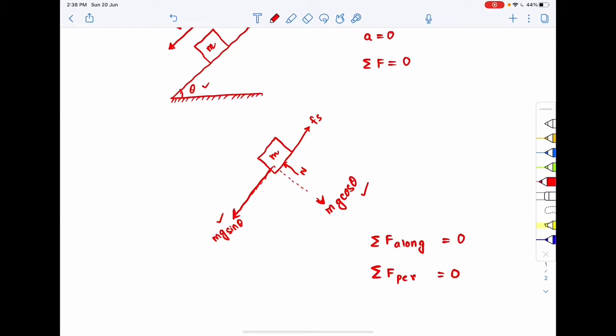So mg sin theta is acting downwards, and fs, the frictional force, is acting upward, so minus fs. This is the net force down the incline, so this should be equal to 0. So the frictional force comes out to be how much? It comes out to be mg sin theta.